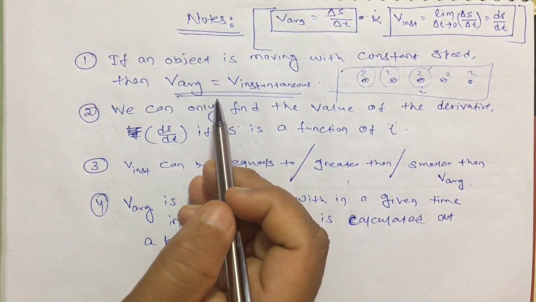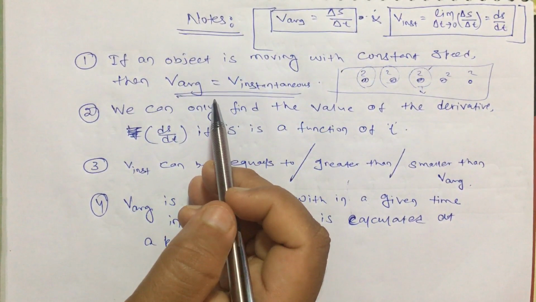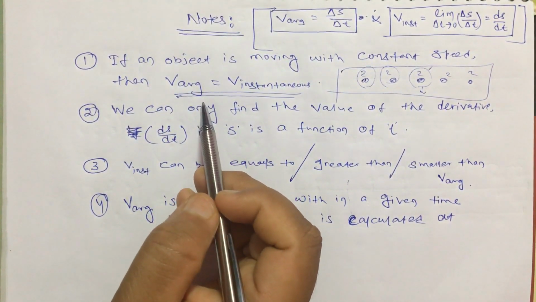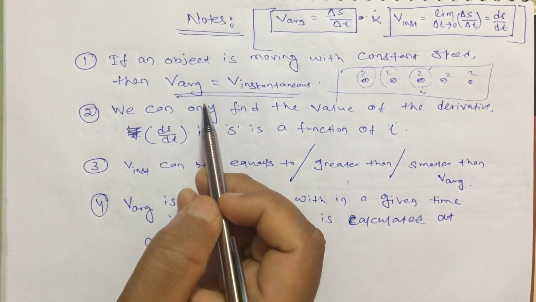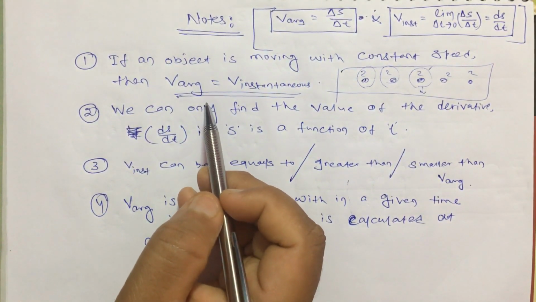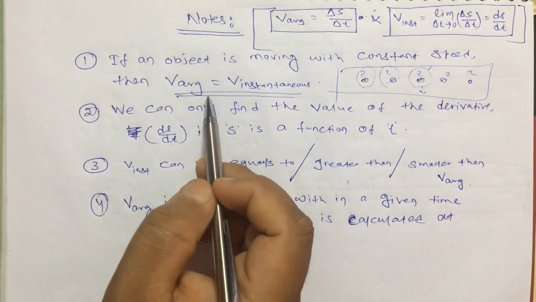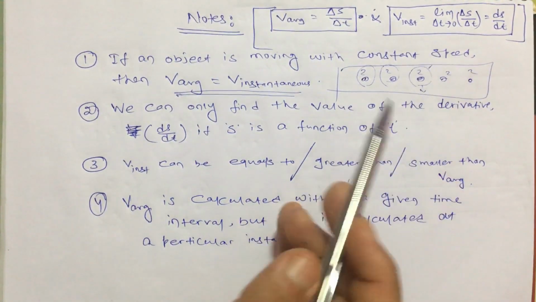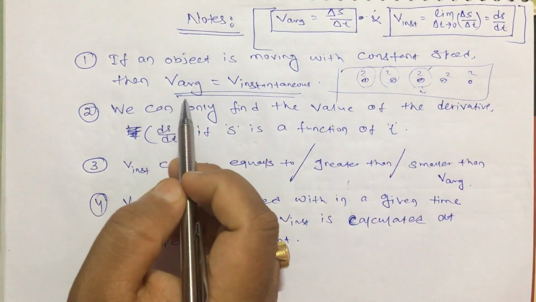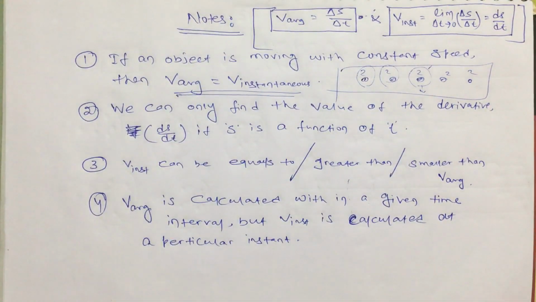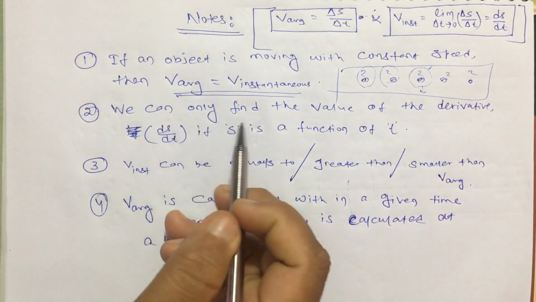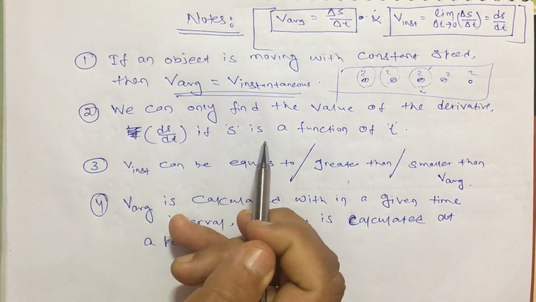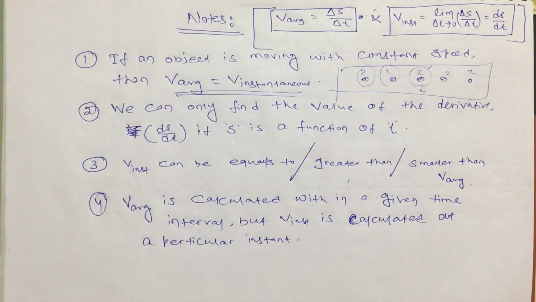Similarly, you can compare this with this situation. If a body is moving with a uniform speed, then at any instant you find its speed, whatever value you get, the average you calculate between any 2 time interval, the same value you will get. So for any object moving with uniform or constant speed, V average equals V instantaneous. The second point: we can only find the value of the derivative ds by dt if s is a function of t. What does that mean?